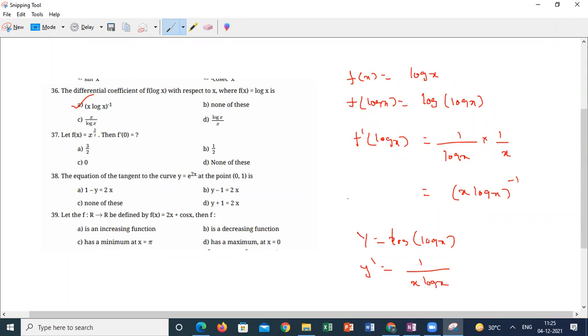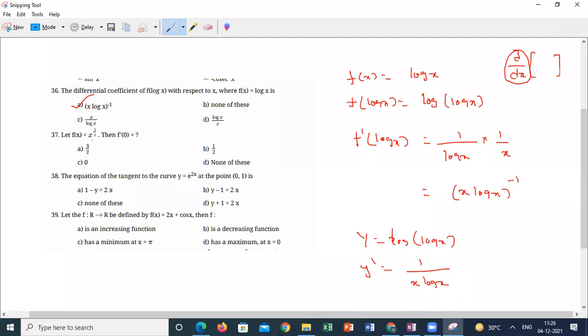So whenever they ask for differential coefficient, they're asking for normal differentiation, first order differentiation. The meaning of differential coefficient is this: d by dx of this, d by dx, is known as differential coefficient. Okay, sir.